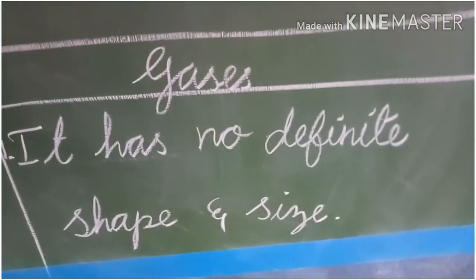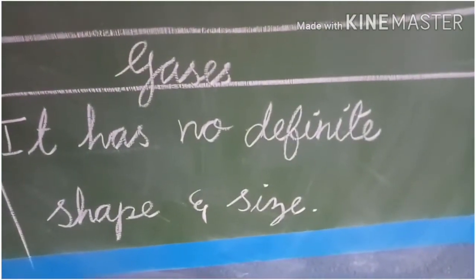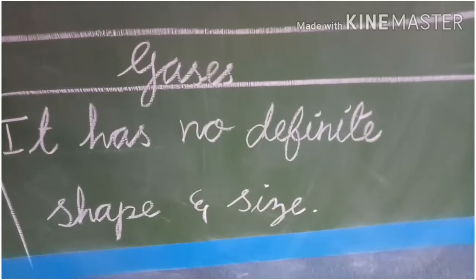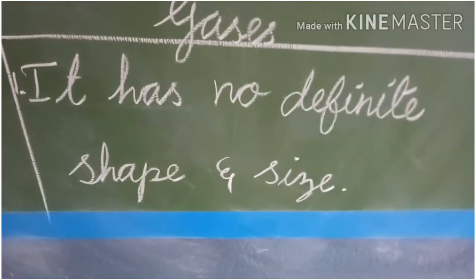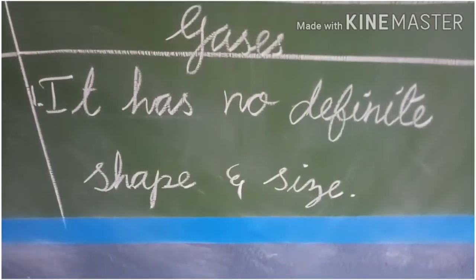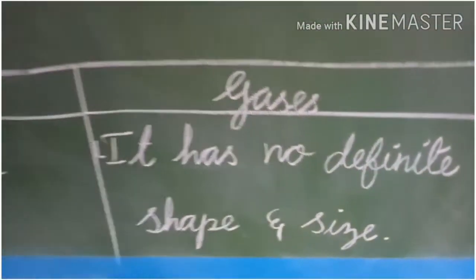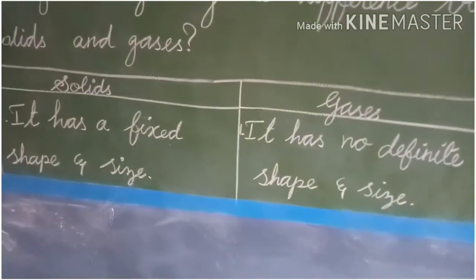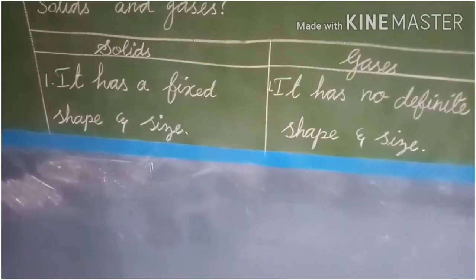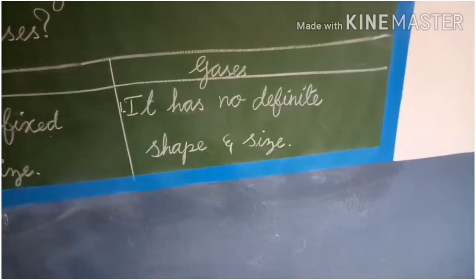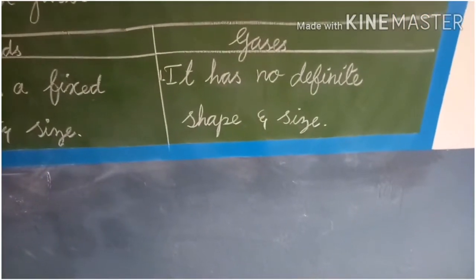So children, what is the difference between solid and gas? Solid has a fixed shape and size, but gases have no definite shape and size. It moves from one place to another.